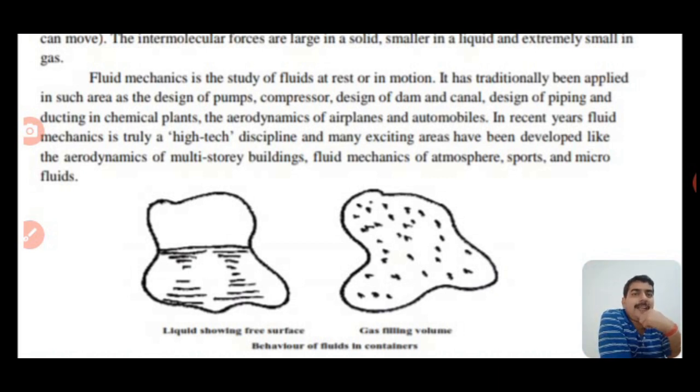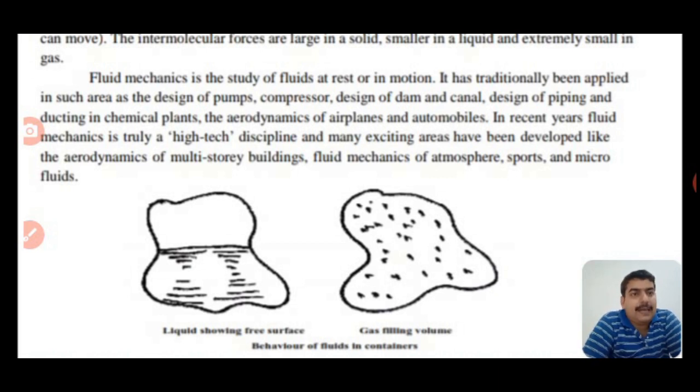Okay, fluid mechanics is the study of fluids at rest or in motion, as we discussed in the previous lecture. It has traditionally been applied in areas such as the design of pumps, compressors, dams, and canals, piping and ducting in chemical plants, the aerodynamics of aeroplanes and automobiles, the hydraulic jack, and hydraulic machinery. In recent years, fluid mechanics has become a truly high-tech discipline, science, and technology.